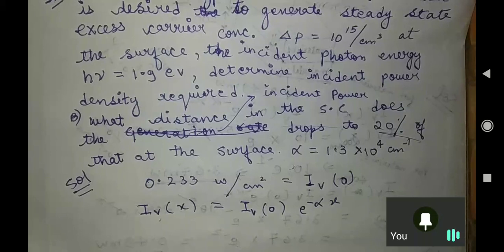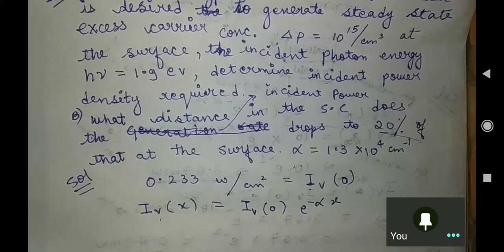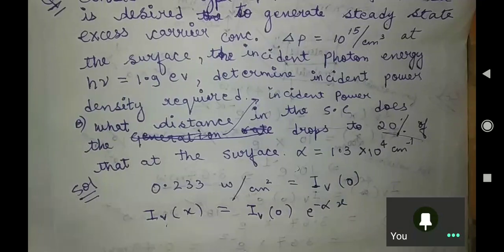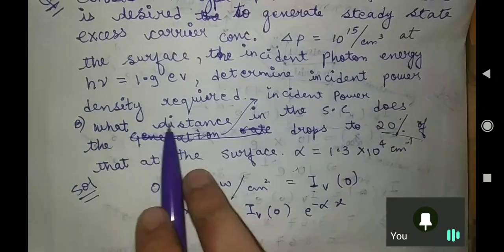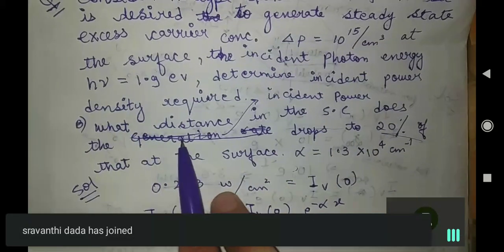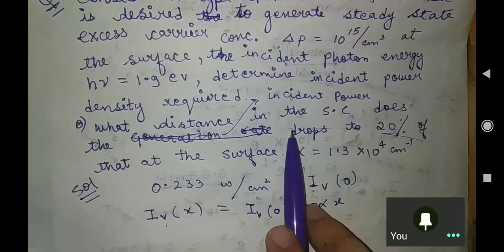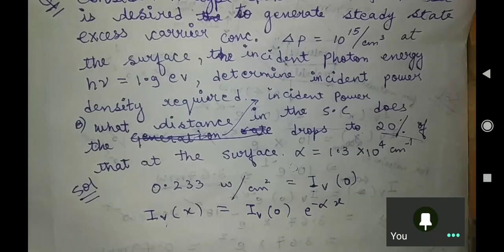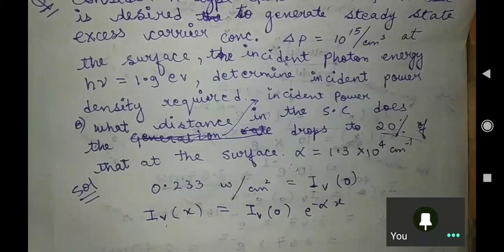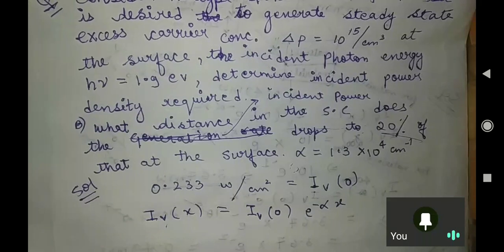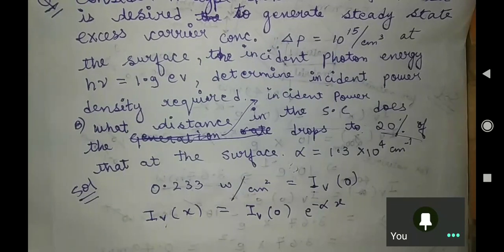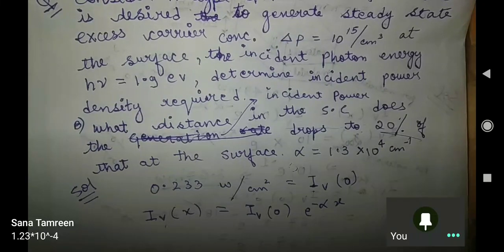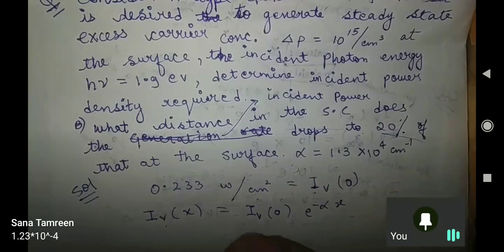So anybody else can tell me the answer? Just the basic thing. And what it is saying is the distance in the semiconductor at which the incident power drops to 20% of that at the surface. Anybody? Sana Tarim has also got the answer. Very good, Sana.